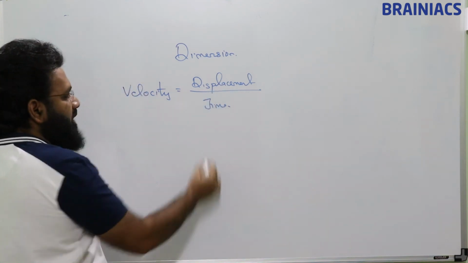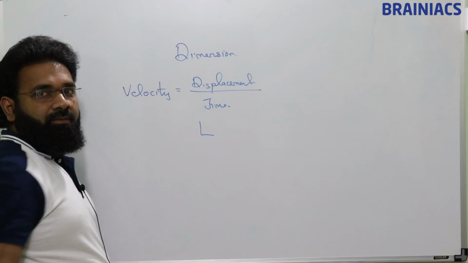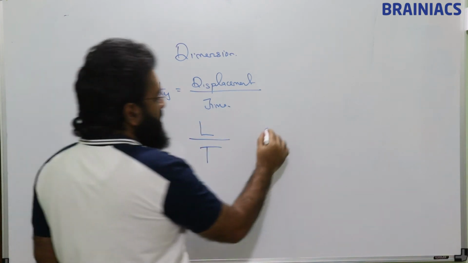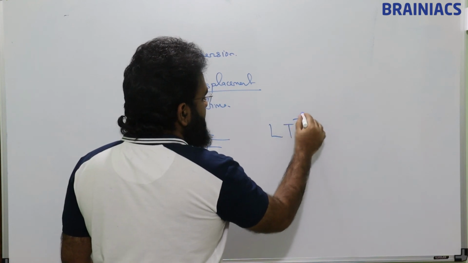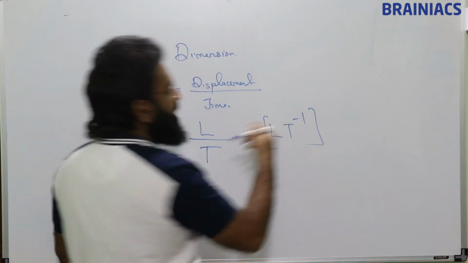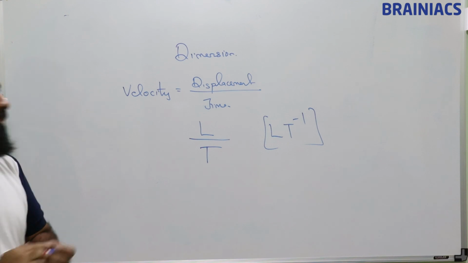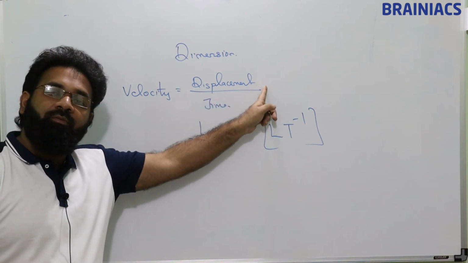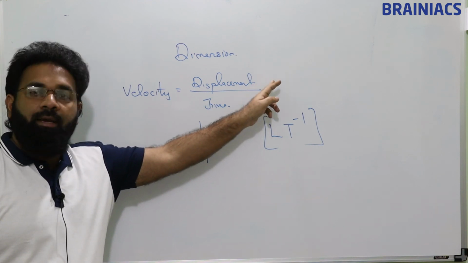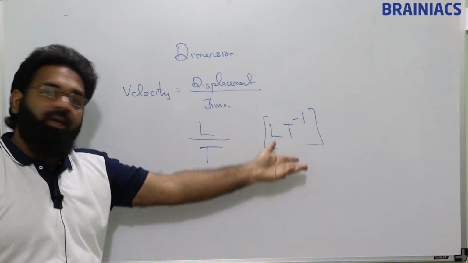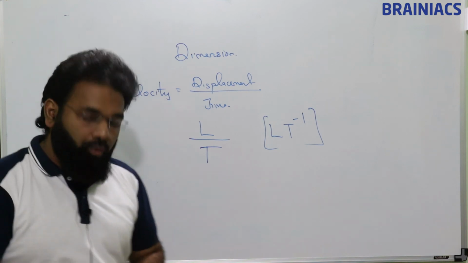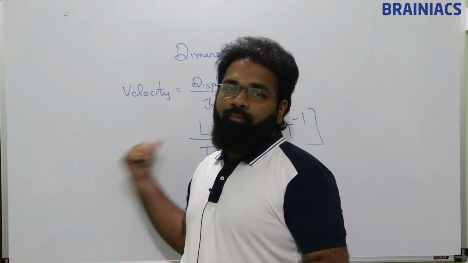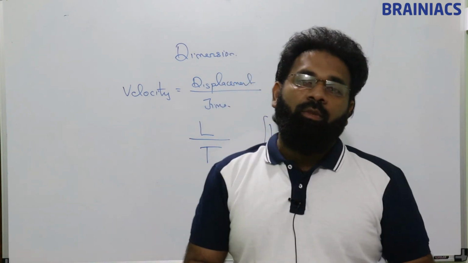Displacement is nothing but length, time is t, so the dimension is L T raised to minus 1. This is the dimension of velocity as well as speed. If speed is there in place of displacement, that will be distance, so distance by time, again the same thing. So this is the basic difference between the velocity and speed concepts.